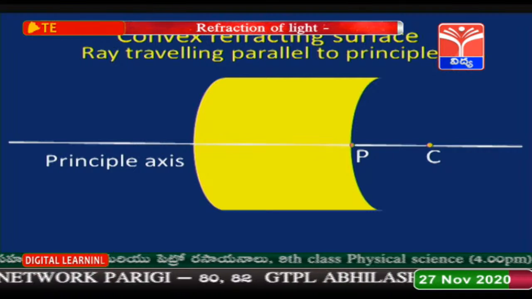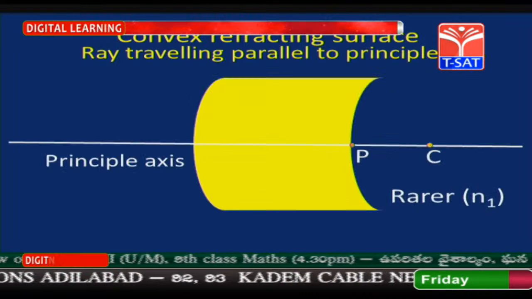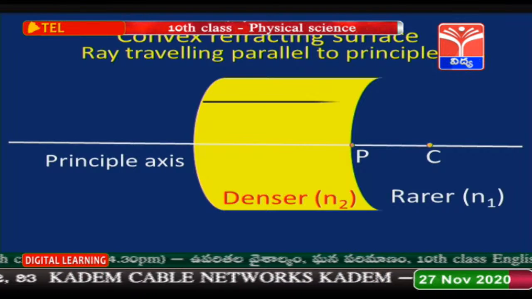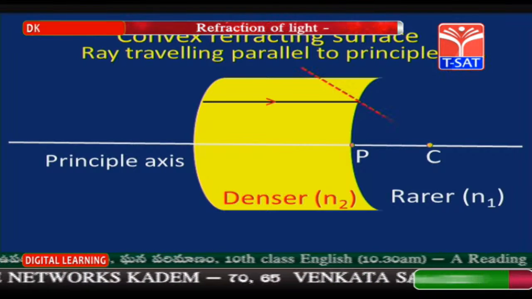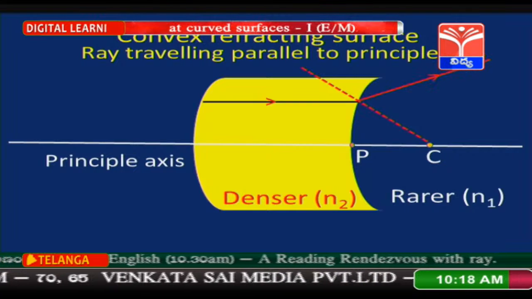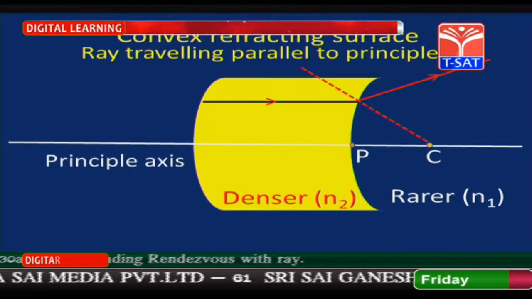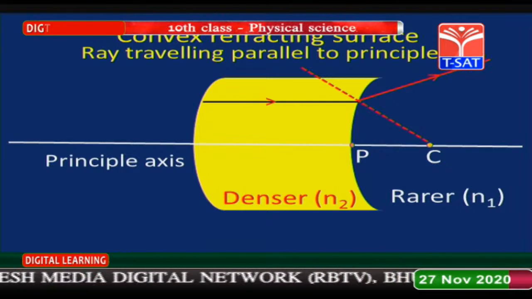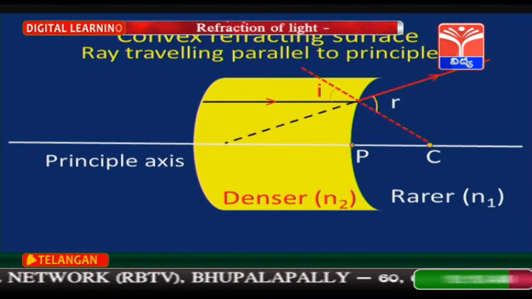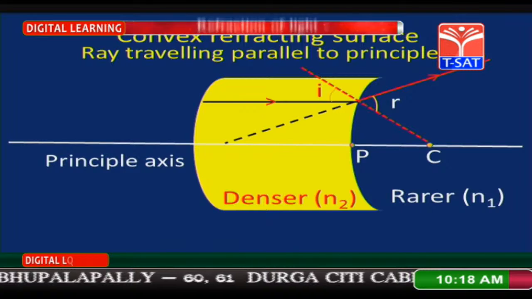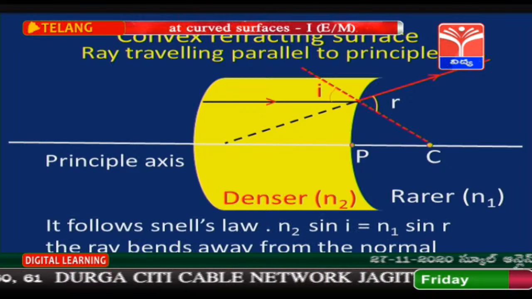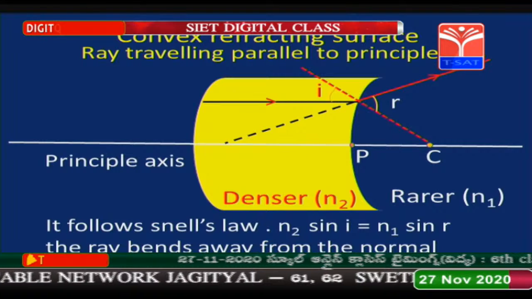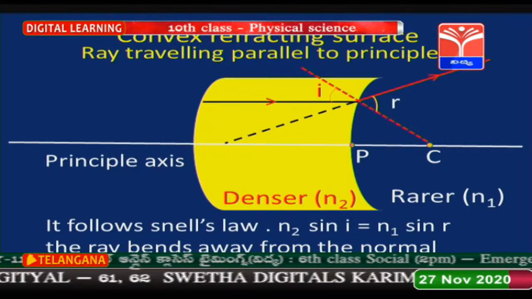See the next ray diagram, convex refracting surface, ray travelling parallel to principal axis. Here comes the picture. This is a rarer medium and this is denser medium. Light ray is entering from denser medium, draw the normal, and the refracted light ray is going to move away from the normal. Is it going to meet the principal axis? No. Then you extend that light ray backwards. It is going to meet the principal axis at that point. It follows Snell's law, n2 sin i is equal to n1 sin r. The ray bends away from the normal.